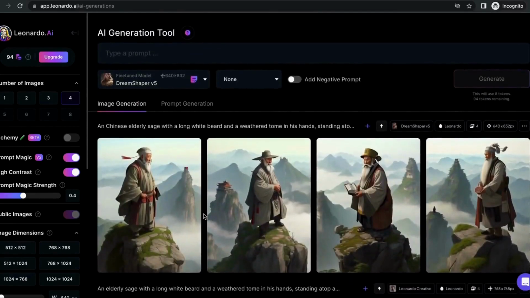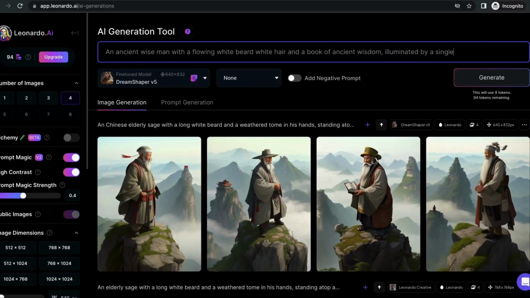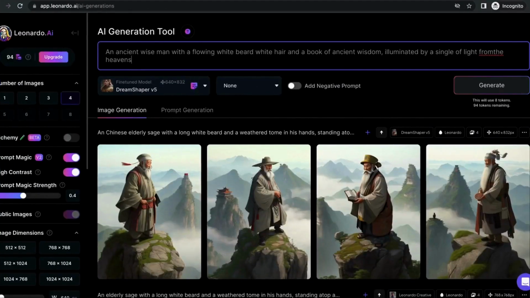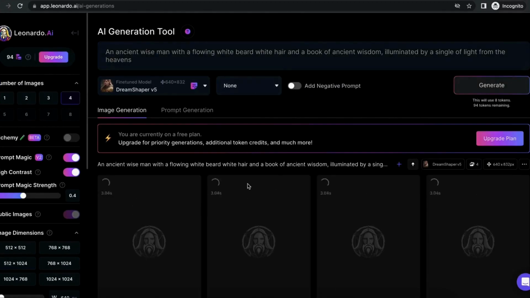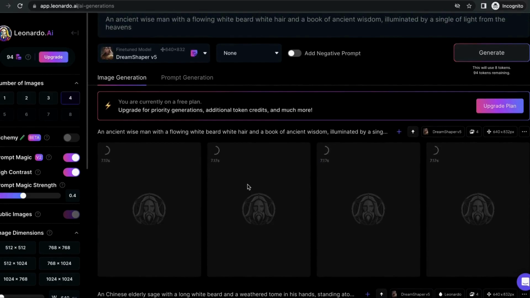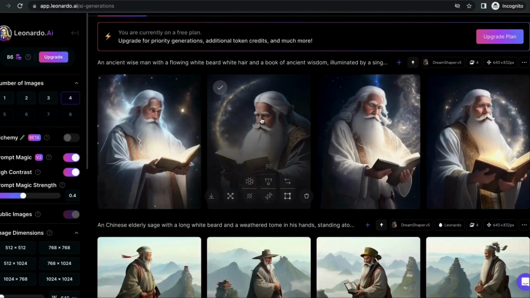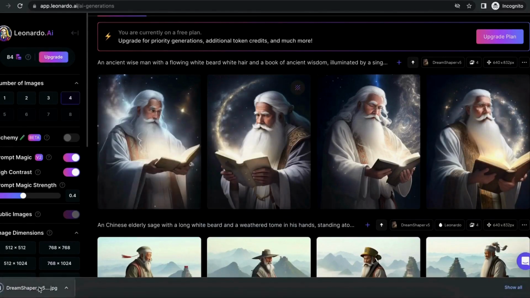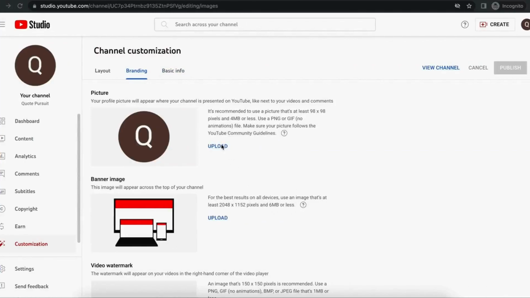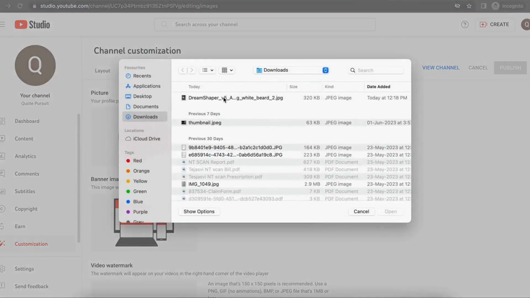Click on the search box and write, "An ancient wise man with a flowing white beard and white hair and a book of ancient wisdom illuminated by a light from heaven." Now click on the Generate button. Leonardo AI will generate 4 different images for this prompt. I like this one, so now click on Remove Background and click on Download button. Once the image gets downloaded, we will upload on YouTube as profile pic for this channel.